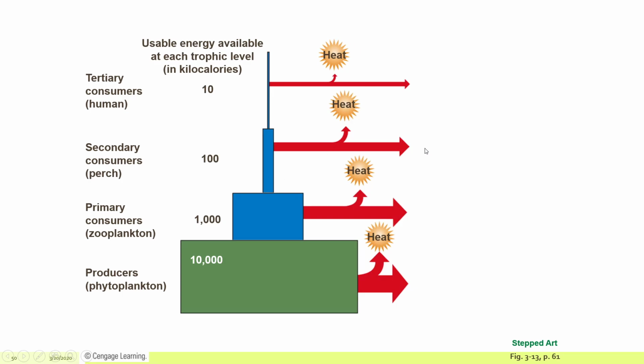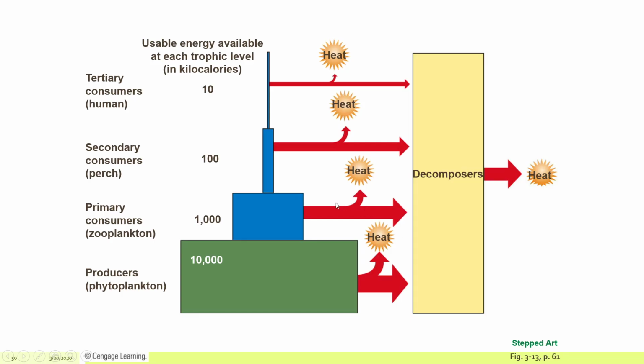That energy is lost through heat. That's a good old-fashioned law of thermodynamics. And a lot of that energy ends up going to decomposers as they decompose that decaying matter and release a huge amount of energy to heat again.